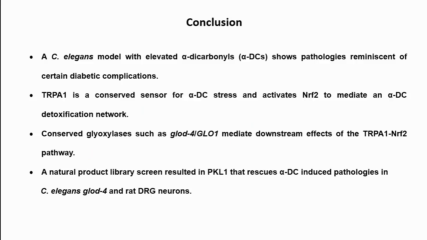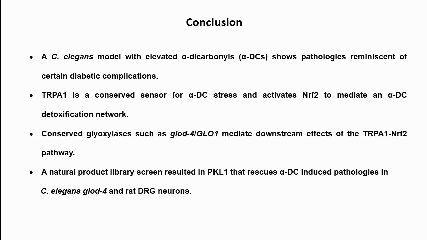So to conclude my talk, I would like to summarize the major points. We have a model system now to look for alpha-DC mediated toxic effects. It's the glod 4 mutant, which is carrying a deletion mutation in the Glyoxalase I gene. We have found a direct sensor for methylglyoxal, TRPA1, which is conserved across the phyla for sensing methylglyoxal.